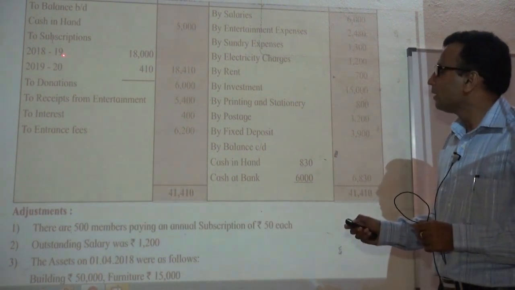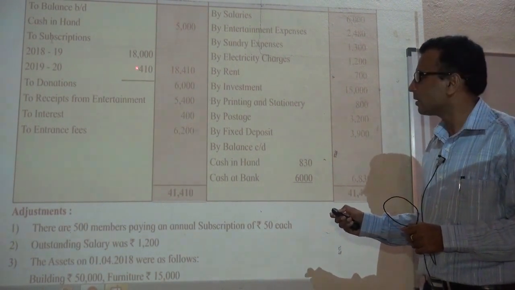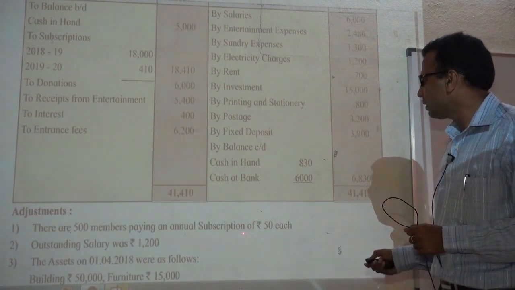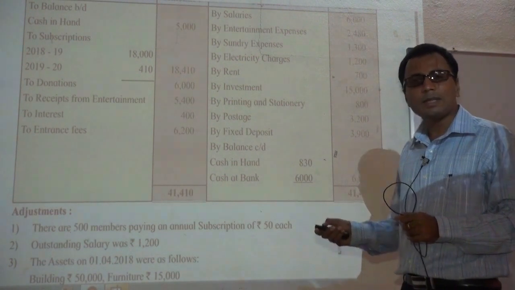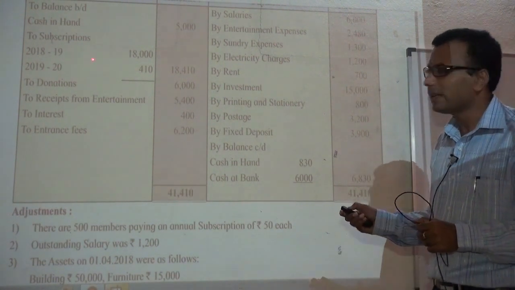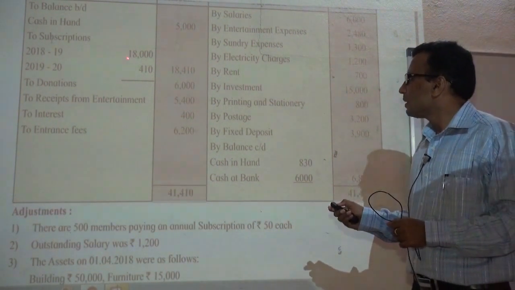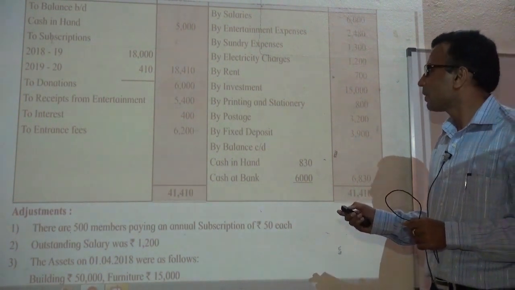But when we look at the receipt side, for this year we have received just 18,000. That means 25,000 minus 18,000, 7,000 subscription that should have been received but not yet received by this concern. Means 7,000 is the outstanding subscription of this year.